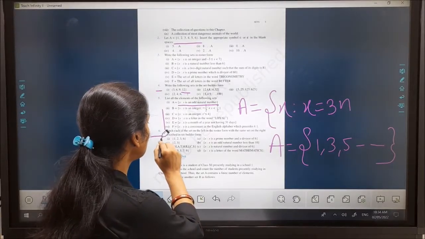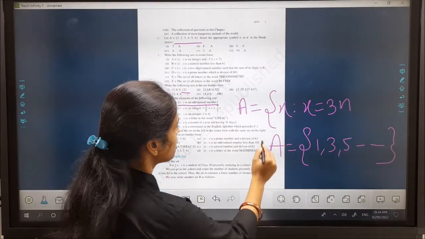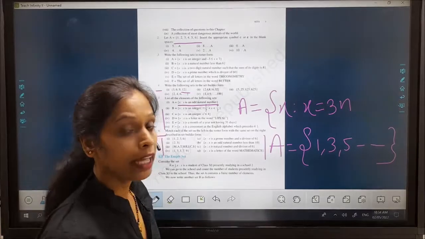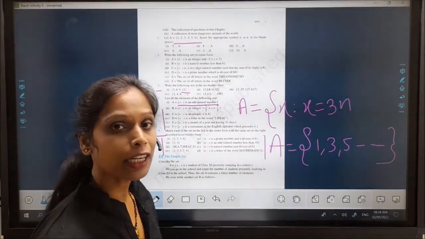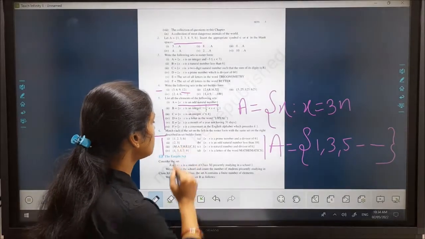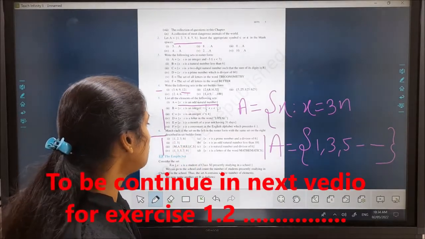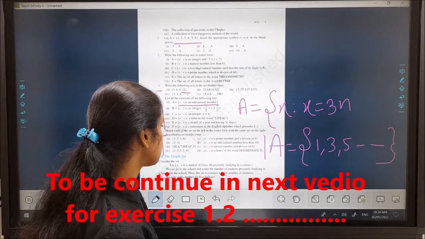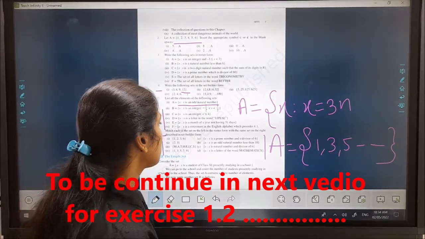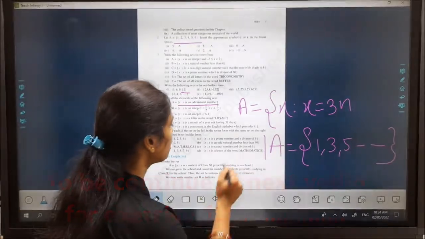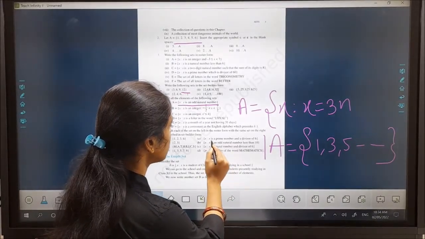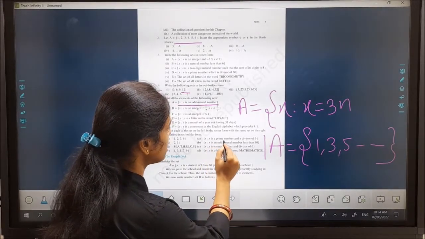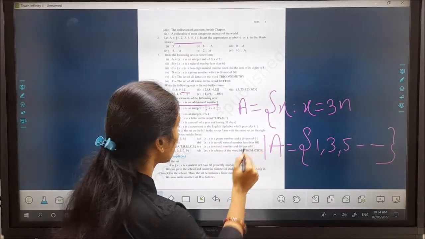So this is a tabular form and this is a set builder form. Then we have to match a tabular form with a set builder form. Then 1, 2, 3, 6. Which one will it be? You can see here, the collection of all those x where x is a prime number and a divisor of 6.